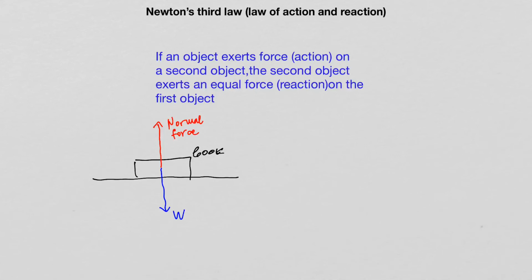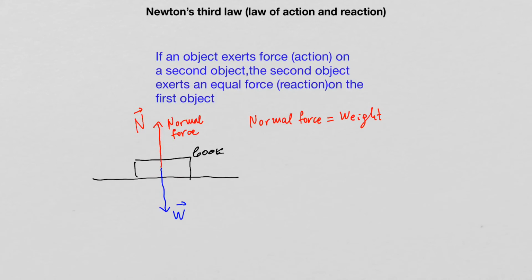For normal force, I'm going to use the symbol N. So this is not a unit, this is not newtons, this is a notation for normal force. And so the normal force is equal to the weight of the book. And the two form an action-reaction pair. Action-reaction pair of forces.